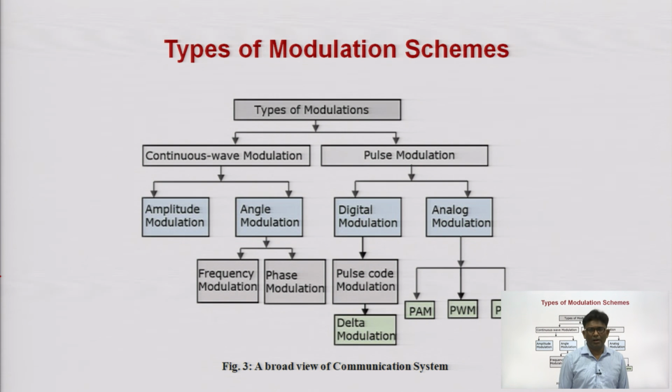Pulse modulation is categorized in two parts, analog modulation and digital modulation. Analog modulation is further categorized in three parts: pulse width, pulse amplitude and pulse position modulation, while digital modulation is categorized in PCM, delta modulation and adaptive delta modulation. We will go through these types of modulation in the next lectures.